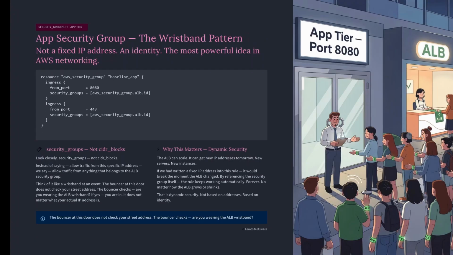Third security group, the application tier. Look closely. Security groups, not CIDR blocks. This is one of the most powerful ideas in AWS networking. Instead of saying, allow traffic from this specific IP address, we say, allow traffic from anything that belongs to the ALB security group. Think of it like a wristband at an event. The bouncer at this door does not check your street address. The bouncer checks, are you wearing the ALB wristband? If yes, you are in. It does not matter what your actual IP address is.